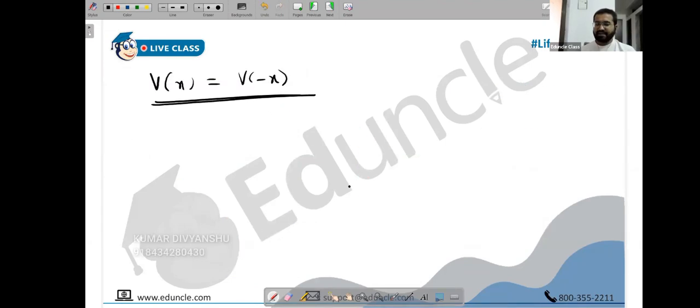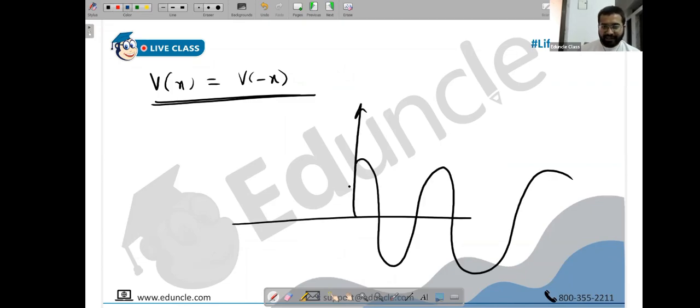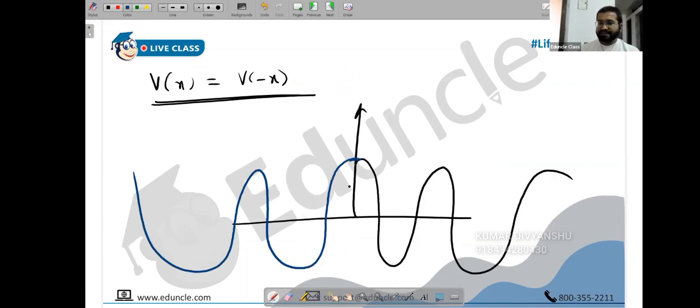Whatever is on the right is exactly what we have on the left. That's why you call cos also symmetric. Why is cos symmetric? Because whatever you have on the right, exactly ditto you have on the left. Cos is a mirror image. So cosine is a symmetric graph. It's an even function. Symmetric means even. Cos is an even function because whatever you have on the right, the same you have on the left.